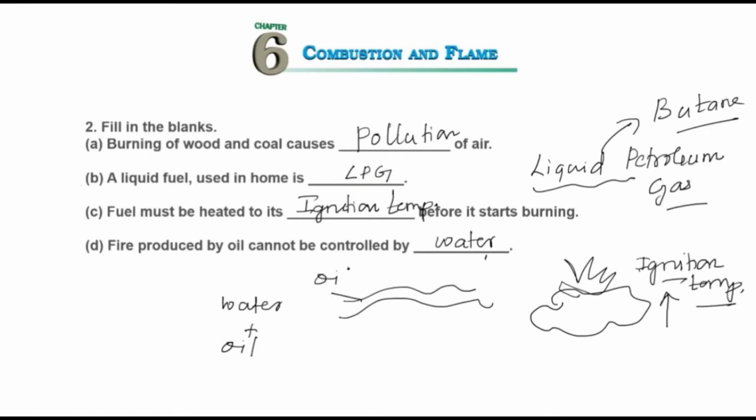Because water is heavier, so you will find water down. So the moment you pour water to bring down the ignition temperature of that oil, the water being heavy will go to the lower layer, and the oil above will continue to burn. So these are the answers of these questions.